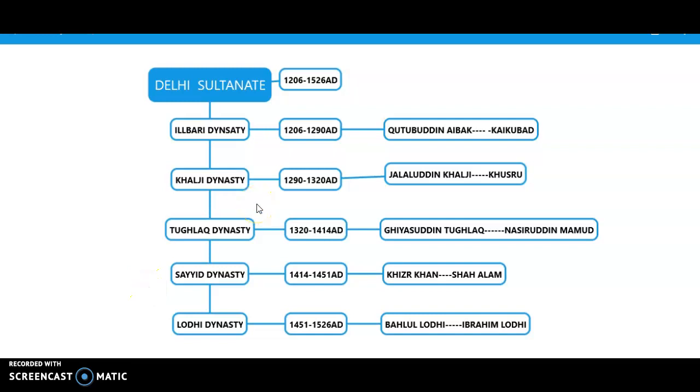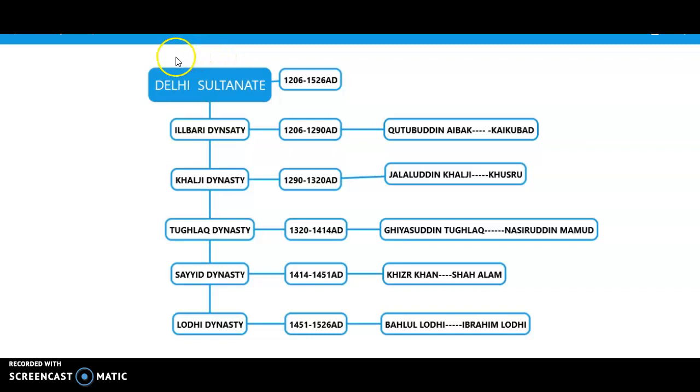Friends, today we are going to discuss the topic Delhi Sultanate through this mind map. Here you can see the mind map, Delhi Sultanate, and this covers the period from 1206 to 1526 AD.